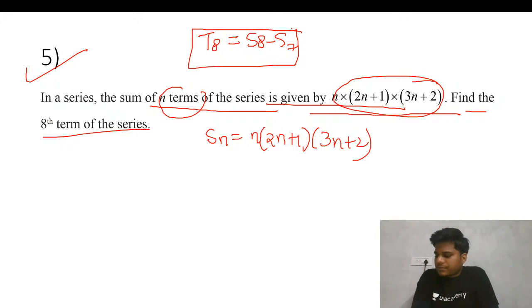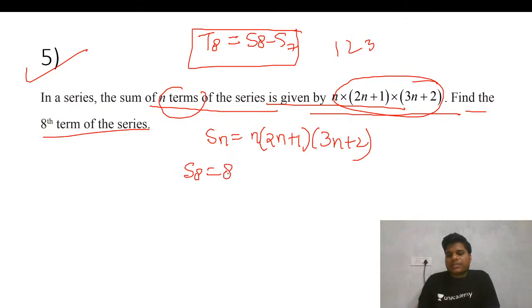Any doubt in this thing? Suppose numbers 1 to 8 are all written there. From that you remove the sum of 7 terms, you'll get the 8th term. So we will do the same thing. First find S8. S8 is 2 into 8 into 3 into 24 into 6. Fine, this is there.